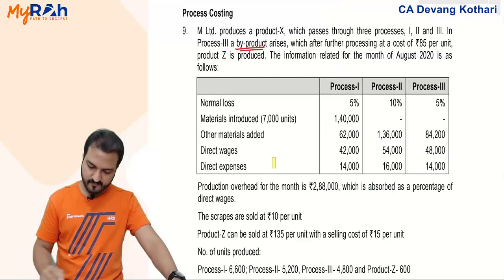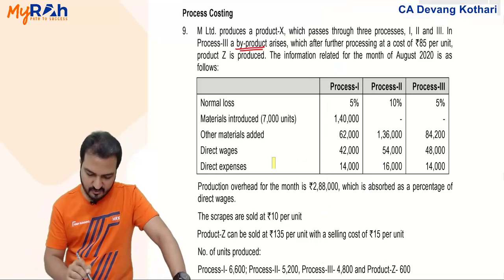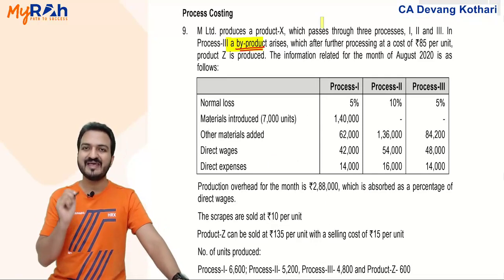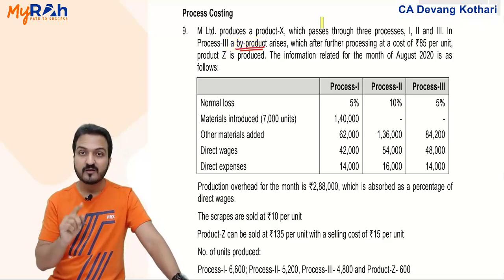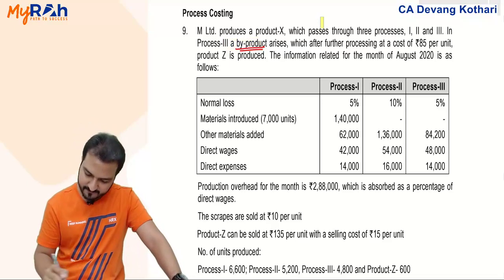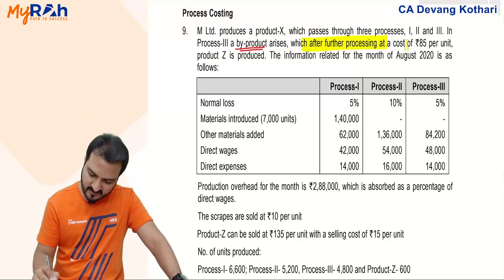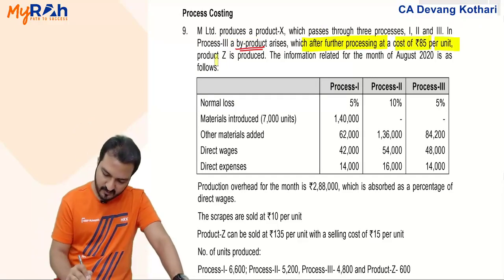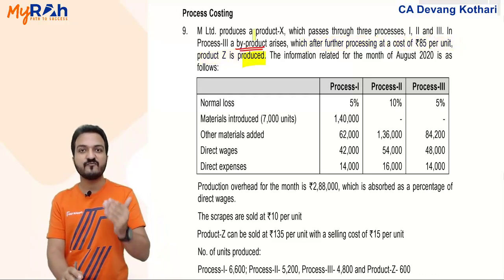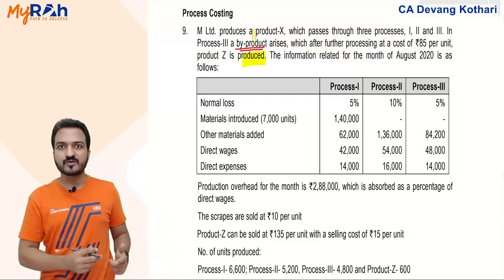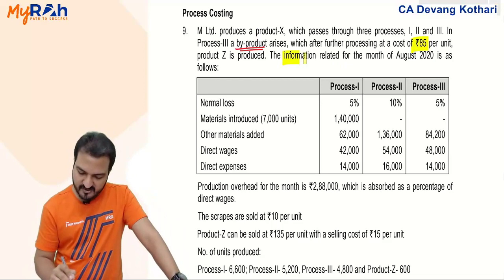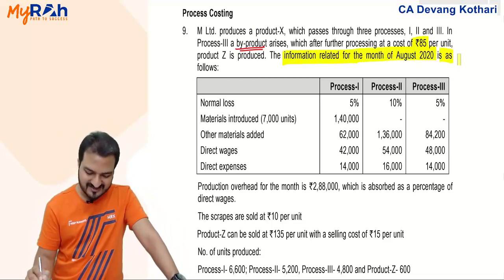Okay, so in process 3 you have a byproduct. So the sale value of the byproduct should be credited in process 3. That is why I will mostly explain directly only process 3, which after further processing at a cost of 85 per unit, product Z is produced. So the byproduct after further processing will give you product Z. Further processing of the byproduct will cost you 85 rupees. The information for the month of August is as follows.